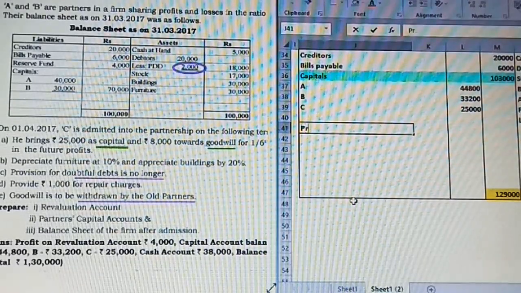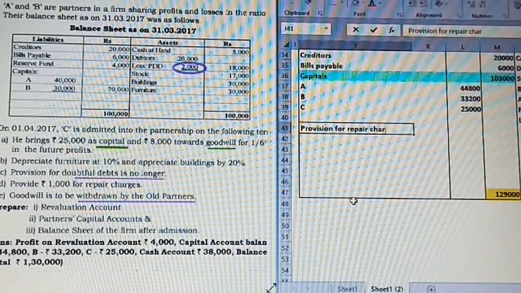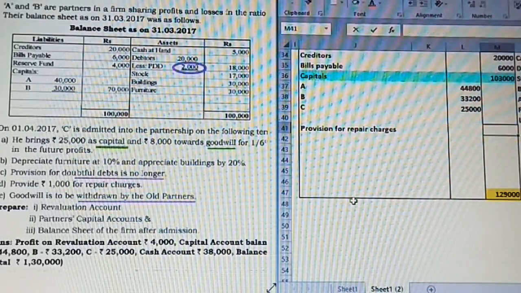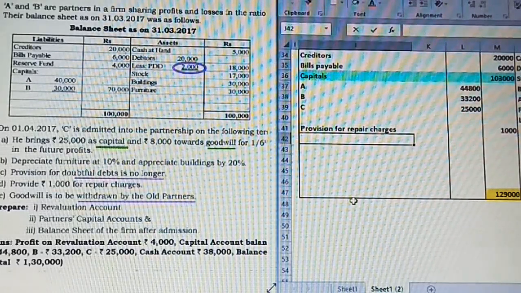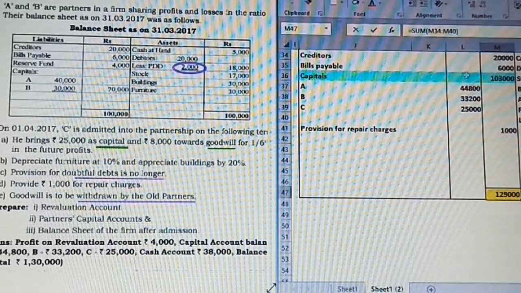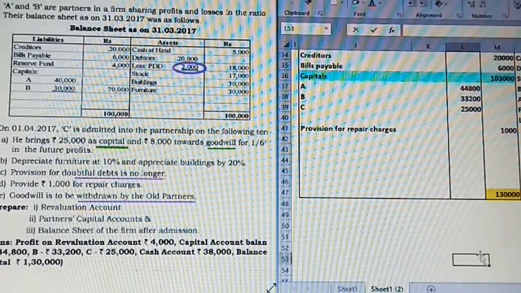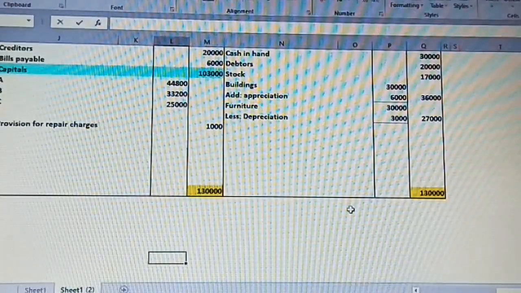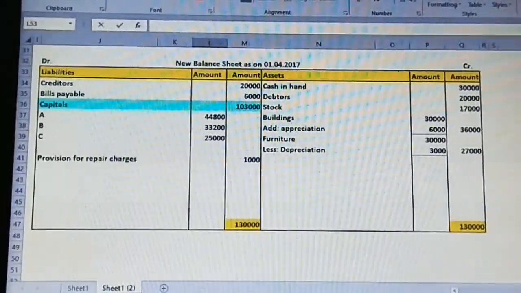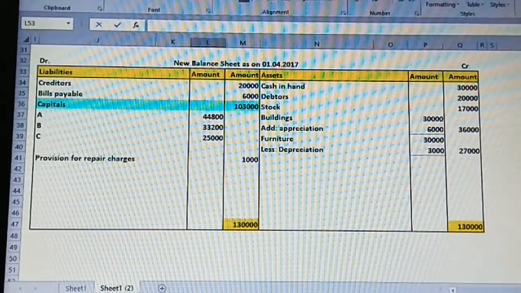So we have provision for repair charges. Provision for repair charges is going to be 1,000. So the total which we need to get is going to be 1,30,000. Just observe, in case of balance sheet, both the sides are tallied.